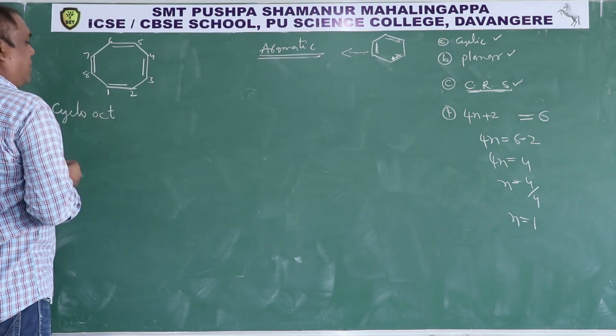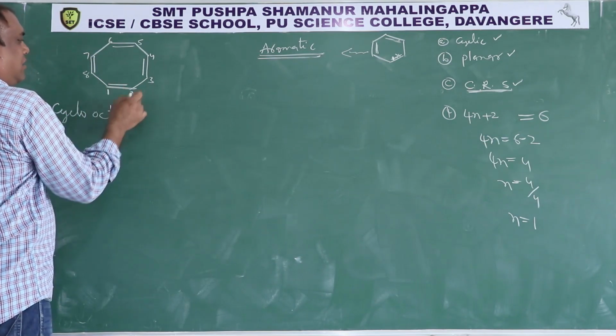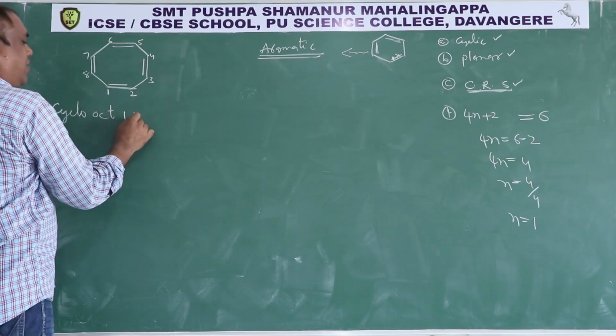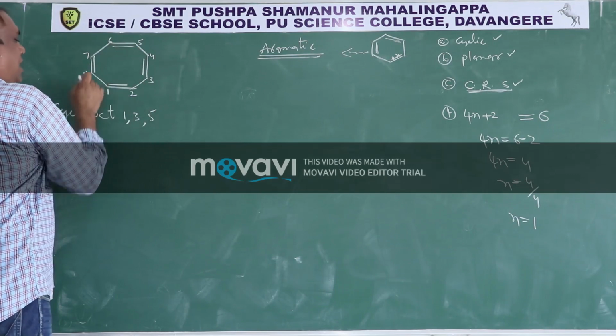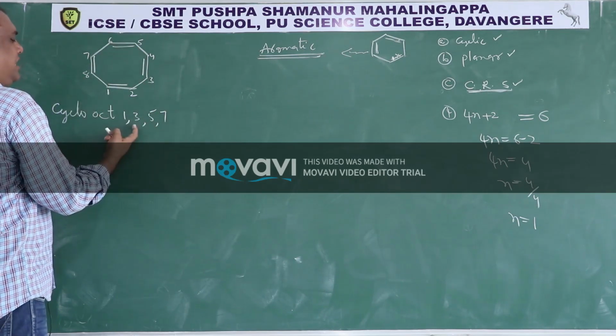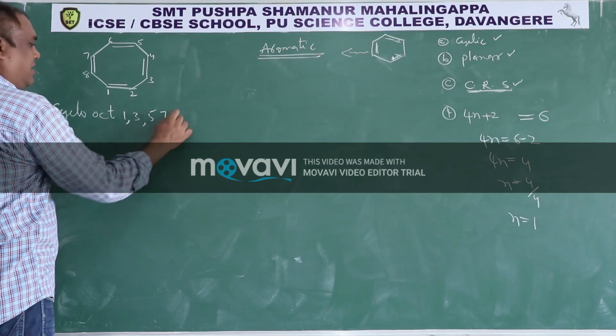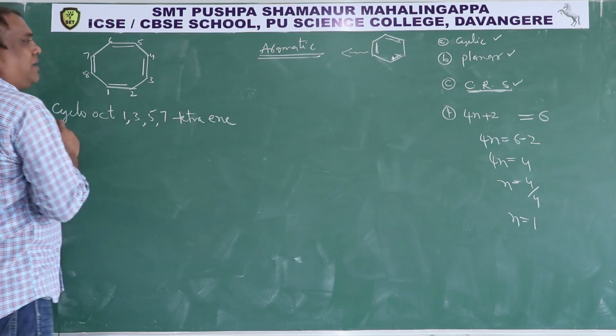cyclo-oct. At carbon 1 there is 1 double bond, 1. Carbon 3, 1 double bond, 1 comma 3. Carbon 5, 1 double bond. Carbon 7, 1 double bond. Cyclo-oct 1 comma 3 comma 5 comma 7 tetraene is the IUPAC name of this compound.